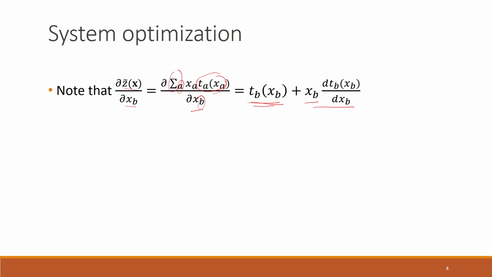Only when A and B are the same do we get these two terms. This is how we have determined the first order derivatives.